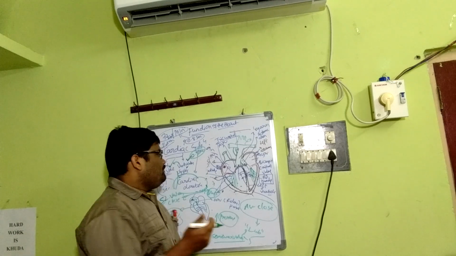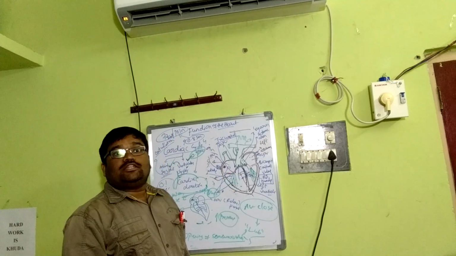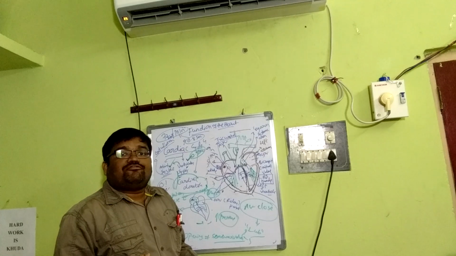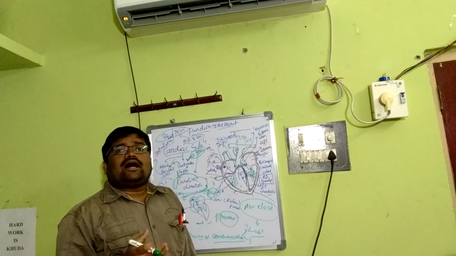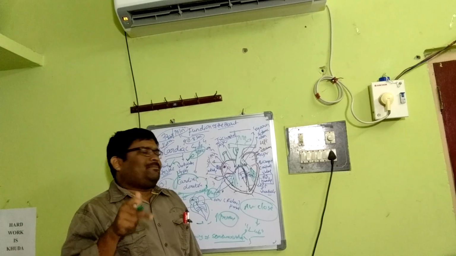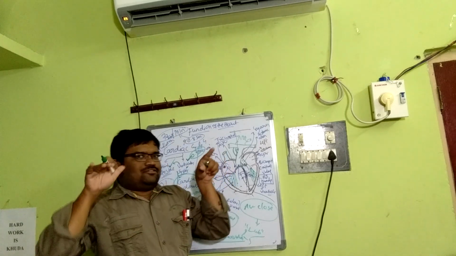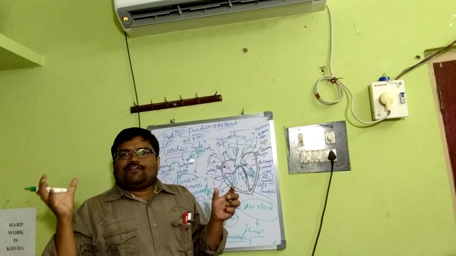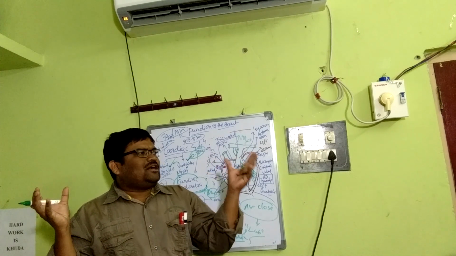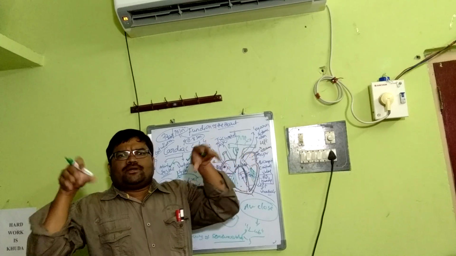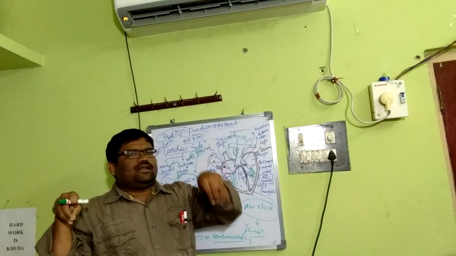At the same time, the AV valves are forced open because the ventricles are further relaxed, with further declining of pressure. Exactly what happened, as we told already in the first discussion. The deoxygenated blood from the vena cava and the oxygenated blood from the pulmonary vein go to the respective atria, that means right atria and left atria.